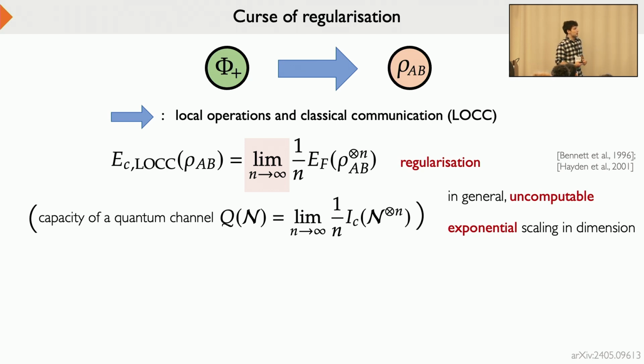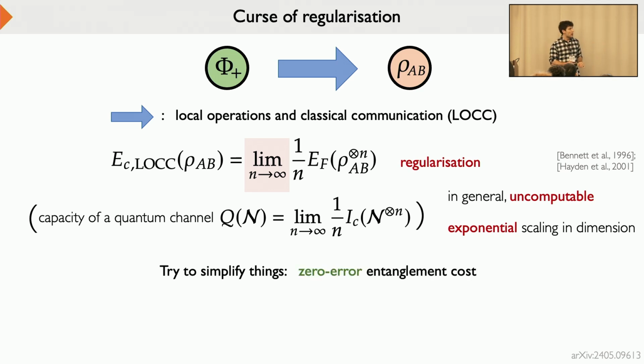Well, one thing I was hiding in this arrow is that usually when we deal with conversion of many copy states, we allow for some small errors as long as they vanish asymptotically, because we are dealing with limits, so it's fine to have some small fluctuations. But you could say, okay, no, we don't allow any error anywhere in this process. We say everything has to be done with zero error, precise, exact transformations.